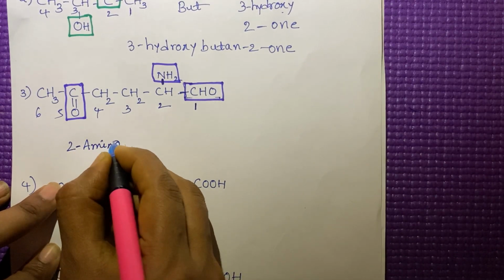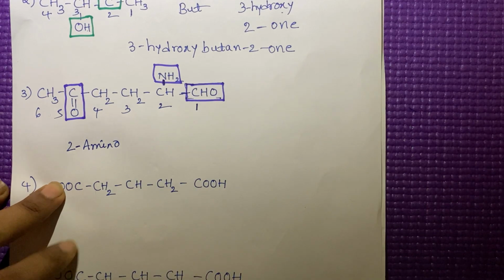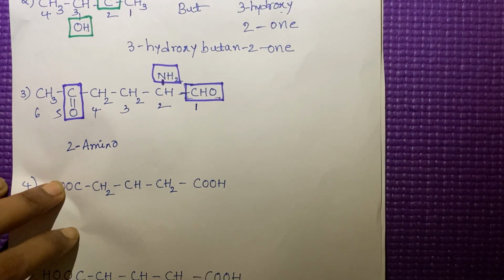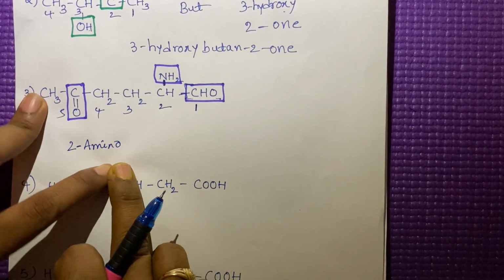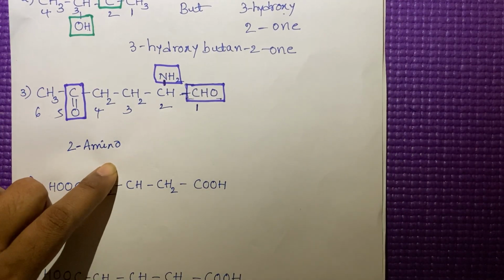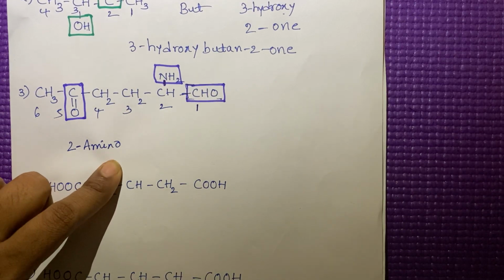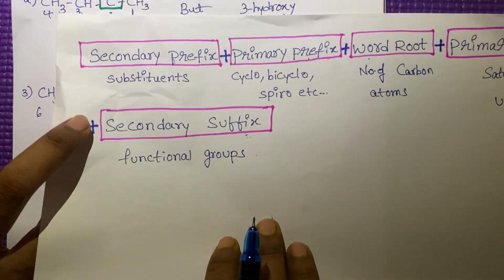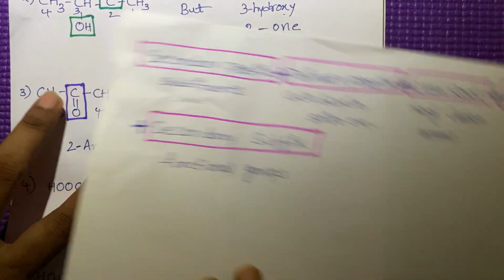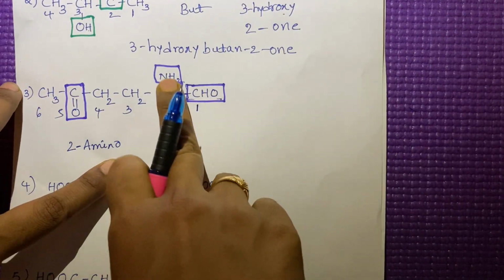2-amino. 2-amino means this is the secondary prefix. Secondary prefixes we used as substituents are used as a secondary prefix. According to this order, first secondary prefix. So 2-amino.